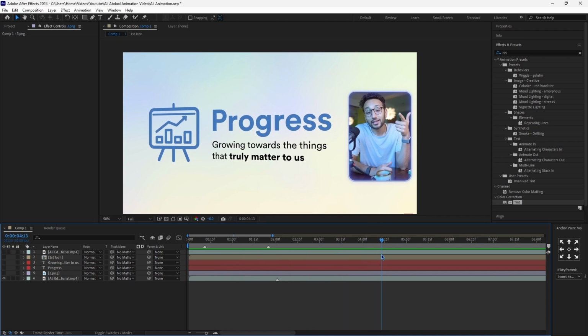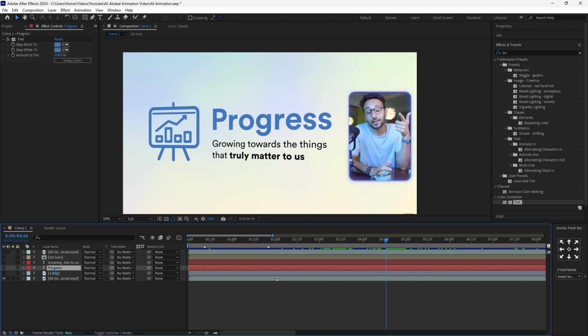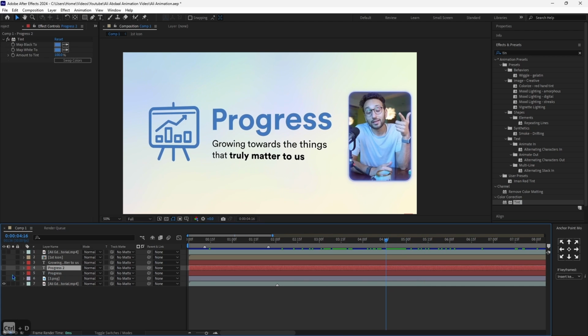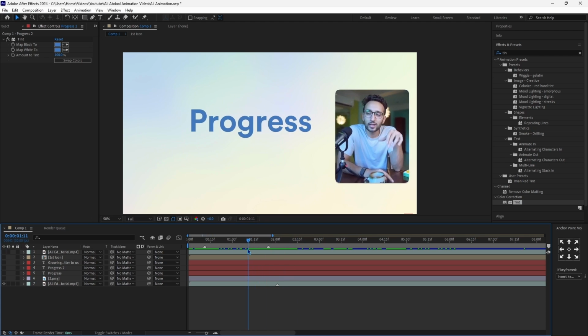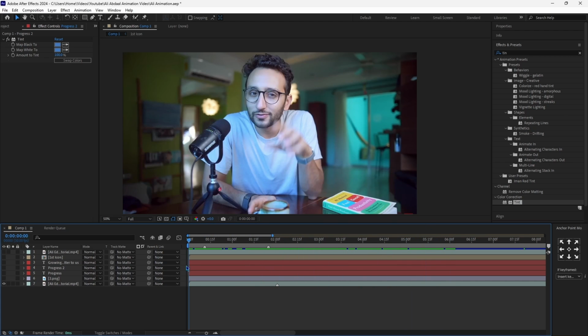Now the second text that we want to add is the balance text, as you can see. So to do that, I'll simply duplicate my progress text, I'll enable it. So what we want to do now is go ahead and create the rest of the animation below. To do that, we'll need to start animating with the 3D effect.